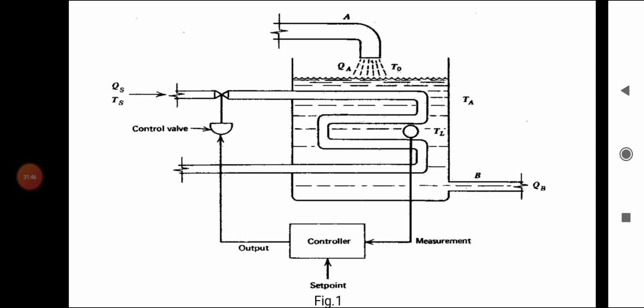The error detector has another input, the set point, and develops an error signal, which is the deviation between the set point and the feedback signal. The error detector is a part of the controller. The controller receives this error signal and develops a controlled output.